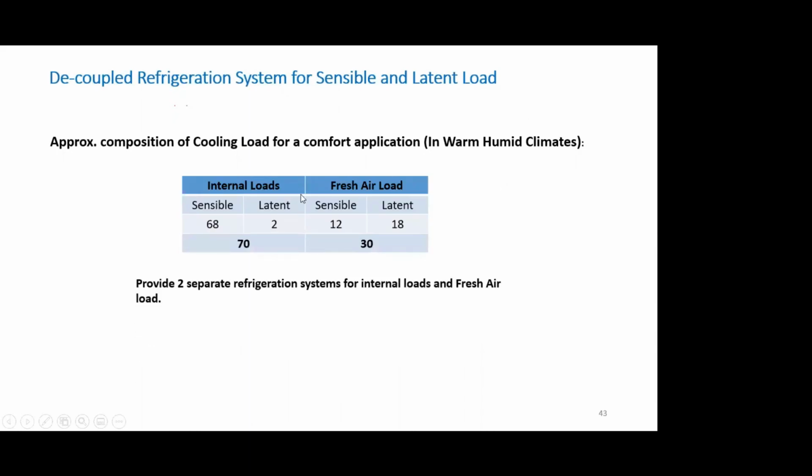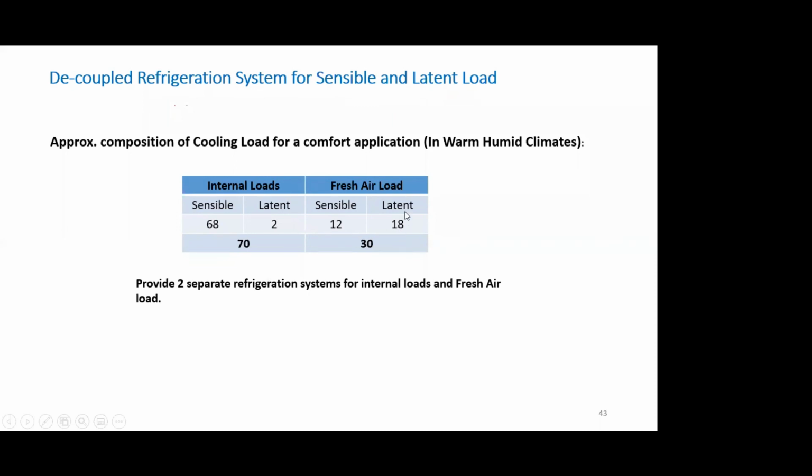This is the approximate composition we have seen in my earlier analysis of 12 large cities, that fresh air load constitutes almost 30% of the total air conditioning load. We have seen that already, right? Now, let us see what the latent load composition is. In the 70 units of internal loads for a standard commercial comfort application, the only latent load contributors are human beings through our breathing. It's only 2 units. However, in fresh air load, the latent content can be as high as 18 units.